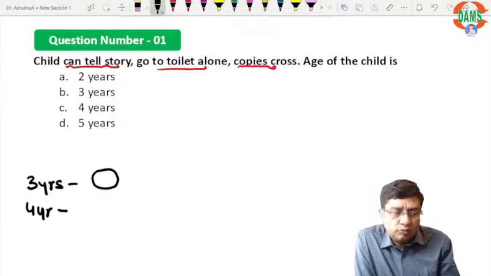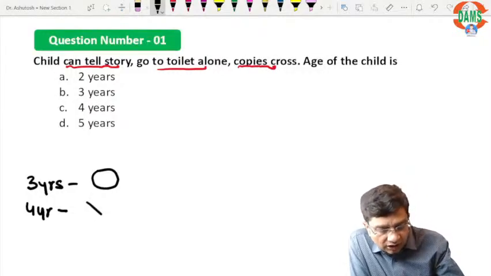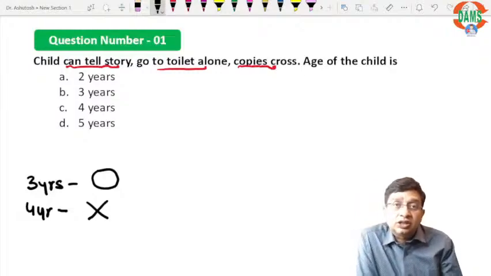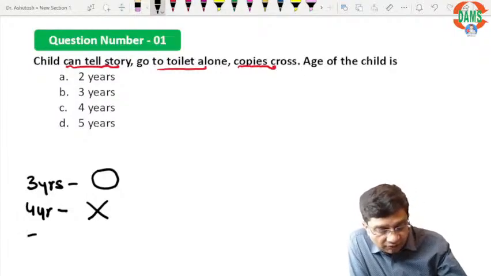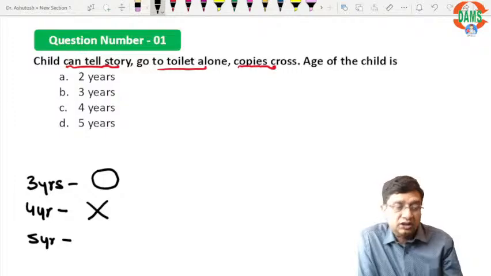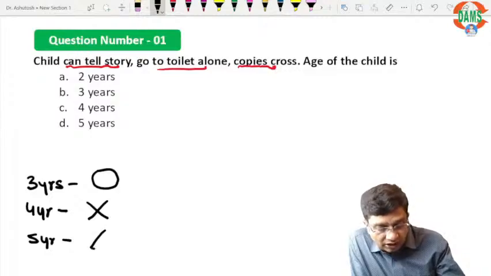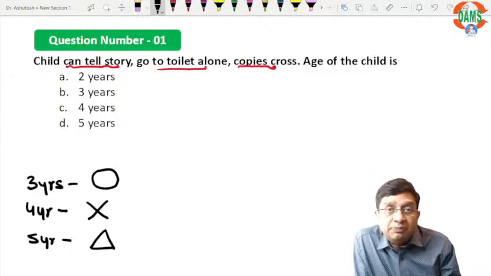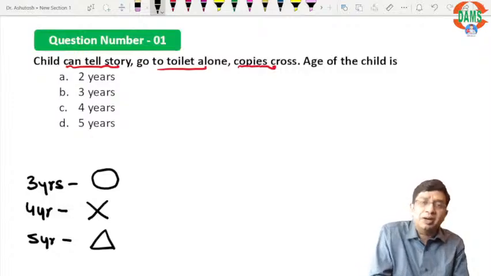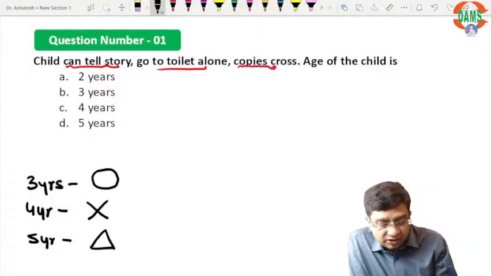They both want to play together. One draws one line, another draws another line, so that becomes a cross. And at 5 years, the friend circle has further increased. Now there are 3 friends, all 3 want to play. One line, another line, another line, that becomes a triangle. This is just a way of remembrance. You can easily remember this, right?